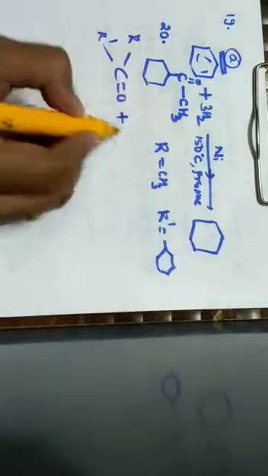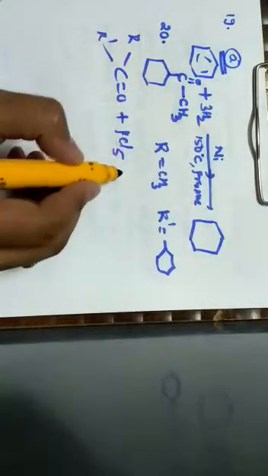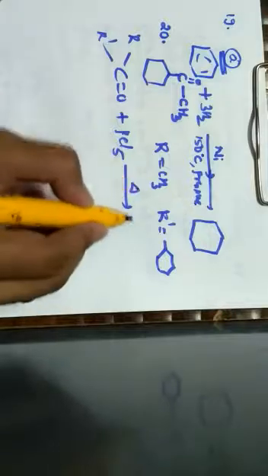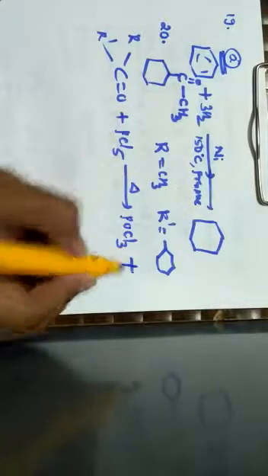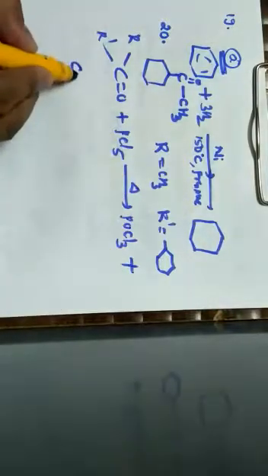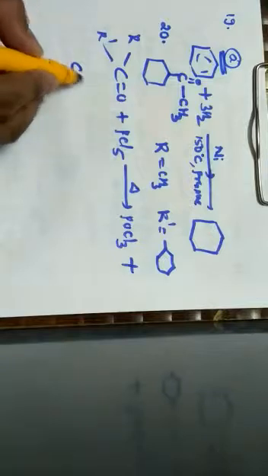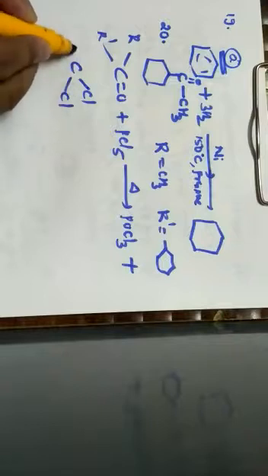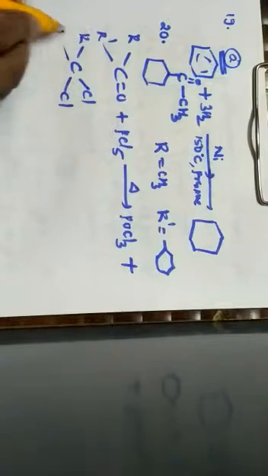So now it will be a ketone. Ketone is made to react with PCl5. When ketone is made to react with PCl5, the byproduct is POCl3. Along with the byproduct POCl3, it forms a dichloro substituent.